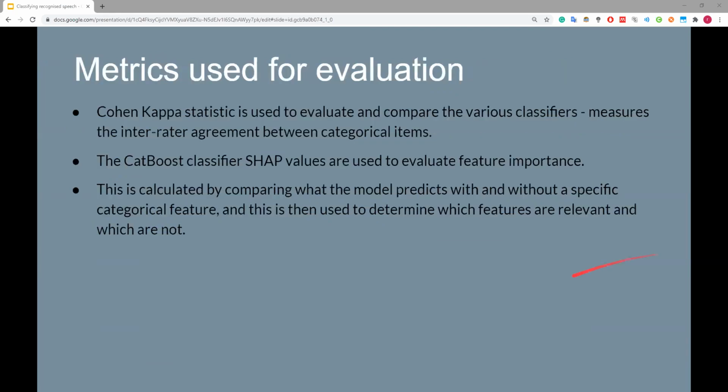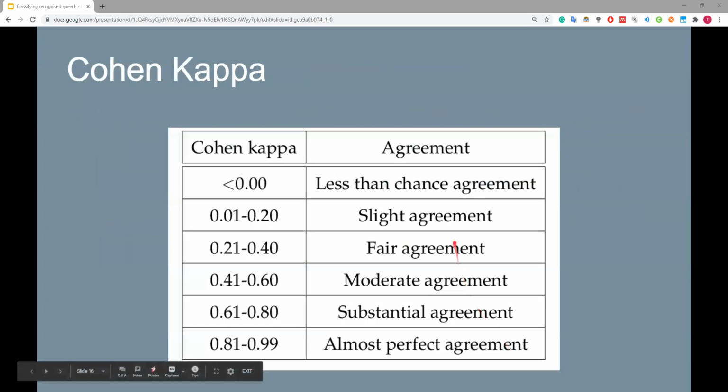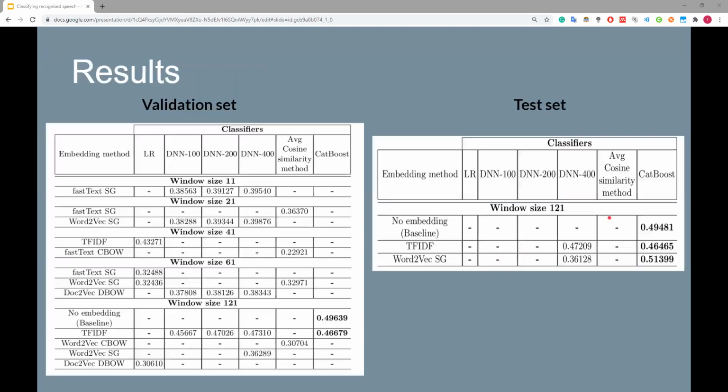So the metric used for evaluation is the Cohen's kappa statistic, used to compare the various classifiers, which is a measure of the agreement between categorical items. For the CatBoost classifier, the SHAP values are used to evaluate feature importance, just to show exactly which features are most relevant for the classifier during a specific prediction. To give some intuition behind this, this is a basic diagram for the classification scale used for evaluating the results of the Cohen's kappa, and it will become more apparent as I go into the next slide. So, the results.